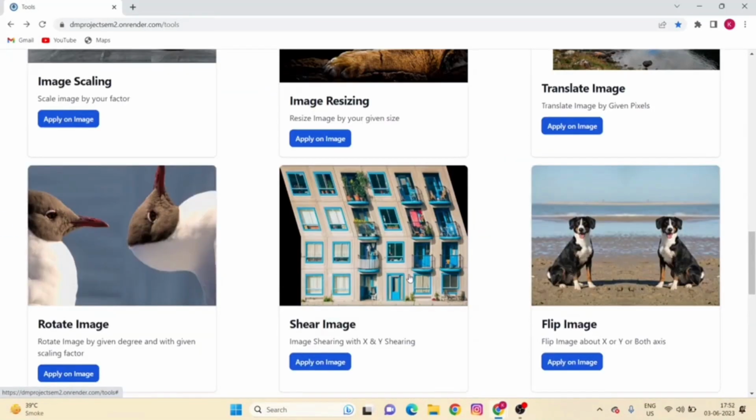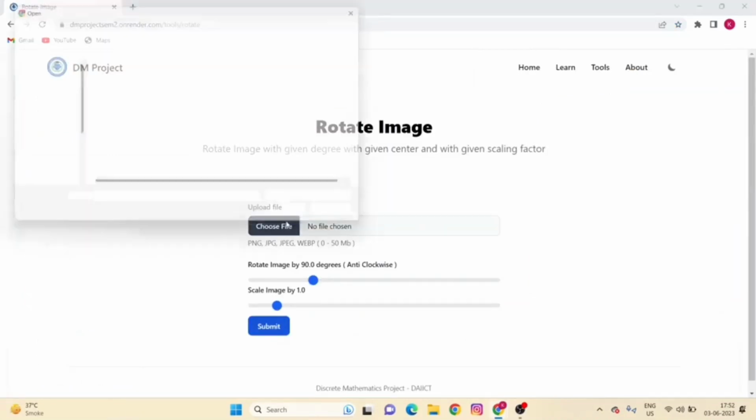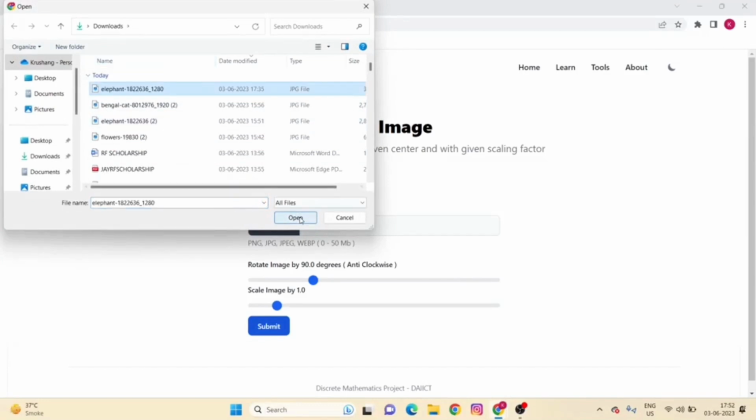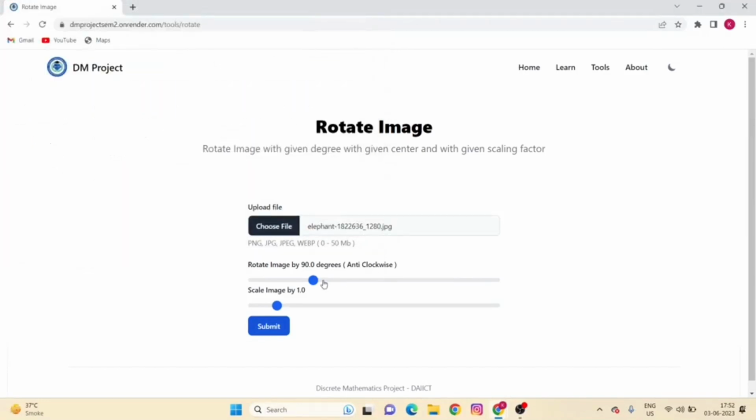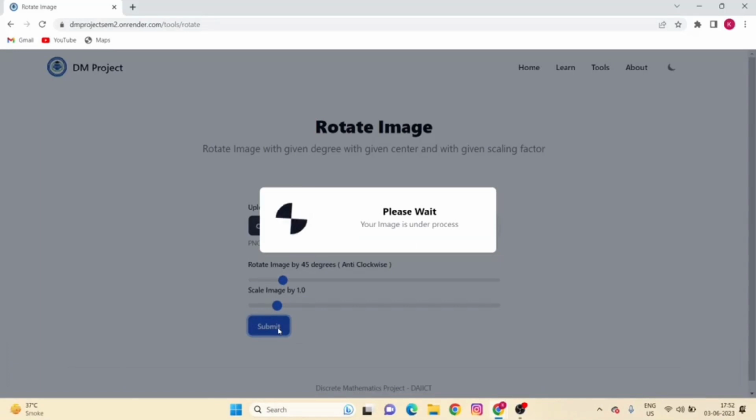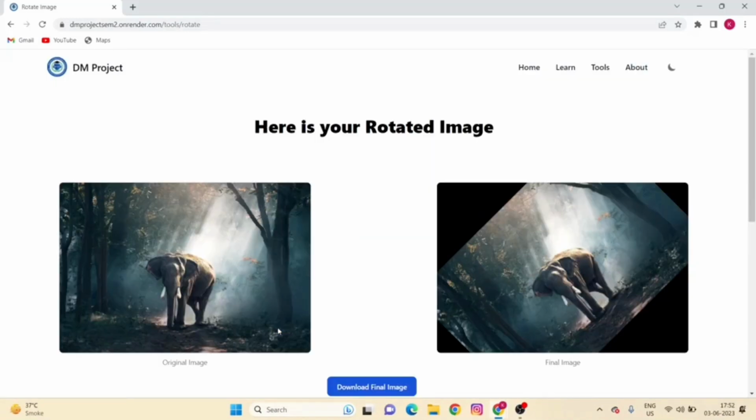Our third topic in geometric transformation is rotation. So now let's check its example. First select your photo, and now let's rotate this image by 45-degree angle anti-clockwise. In the output image, you can clearly see that our image has been rotated at 45-degree angle about center of an image.